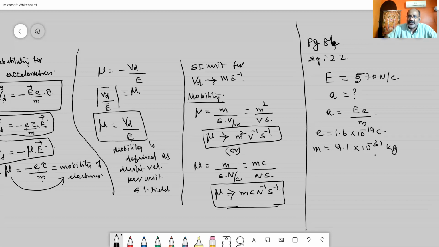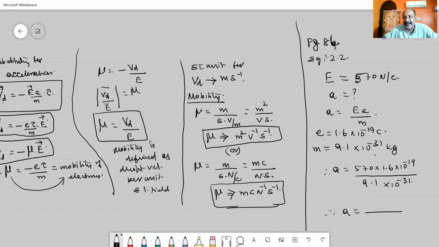You take this and substitute it here. Therefore, acceleration a is equal to 570 into 1.6 into 10 to the power of minus 19, divided by, what is m? 9.1 into 10 to the power of minus 31 kilogram. So you simplify, you will get acceleration in terms of meter per second square. Simplification is left to you. You do the simplification and bring it to the next class when you are coming.